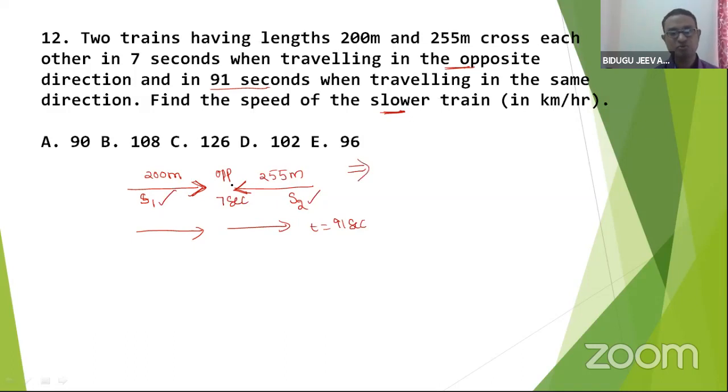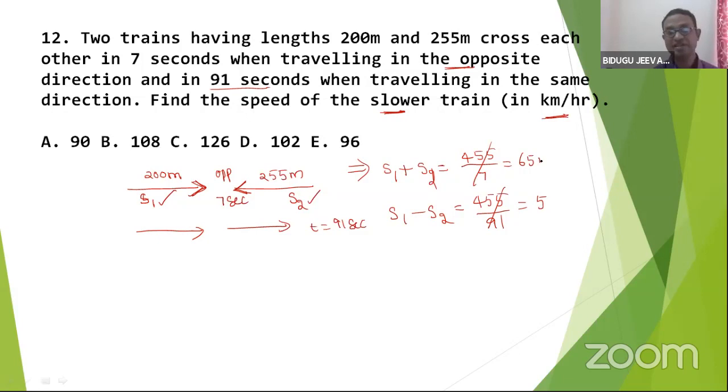When the two elements are traveling in the opposite direction, speeds must be added. S1 plus S2 is equal to the sum of the speeds, that is 200 plus 455 upon 7. 7 6s are 42, 7 5s are 35. So this is S1 minus S2 because they're traveling in the same direction. I'll write 455 divided by 91, the time taken. It is exactly 5.